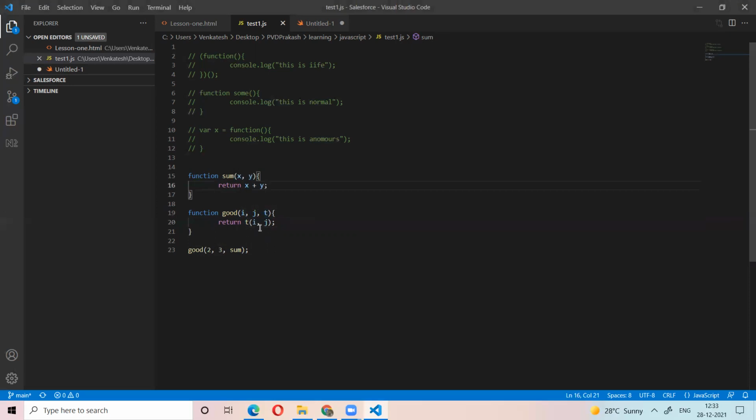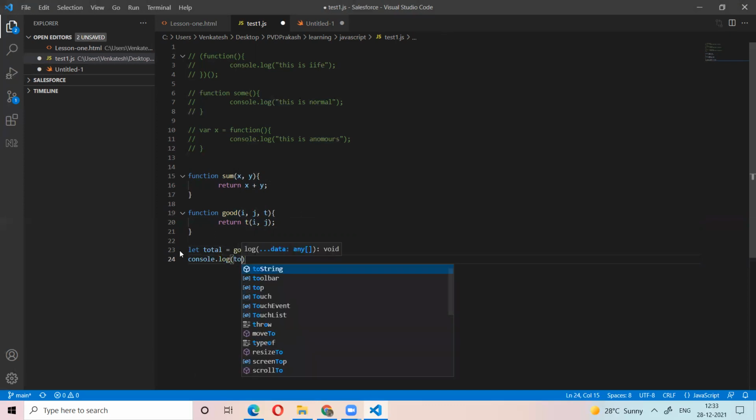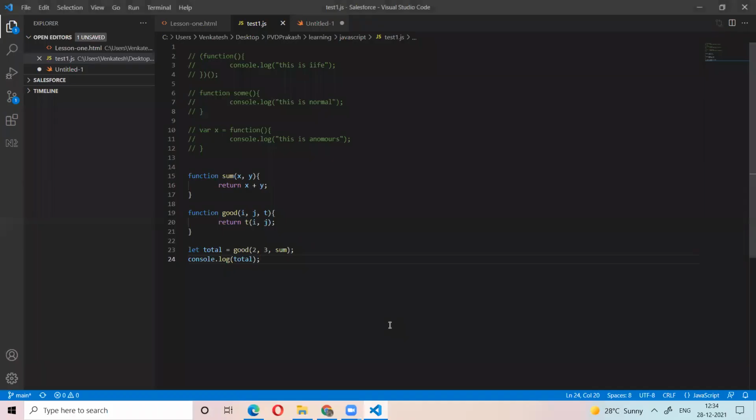Here we are not printing anything, so just print this function call. Now what will it print? 5.